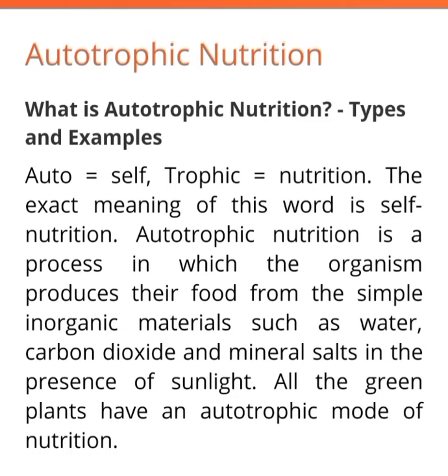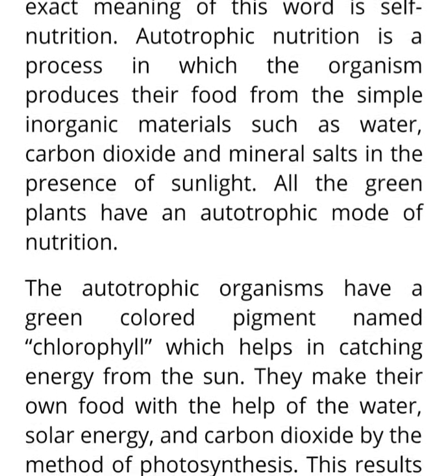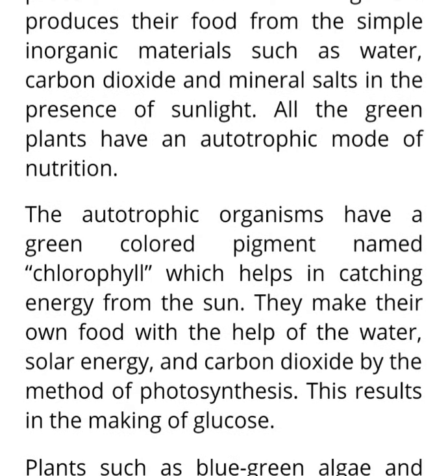Now these autotrophic organisms have a green color pigment which is called chlorophyll, and this chlorophyll pigment helps in trapping the solar energy. Solar energy from the sun is trapped by the chlorophyll pigment that is present in the green plants. With the help of this, the green plants can prepare their own food, but they use water, solar energy and carbon dioxide, and the process by which they prepare the food is known as photosynthesis.